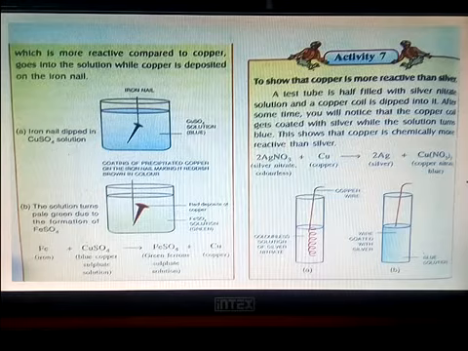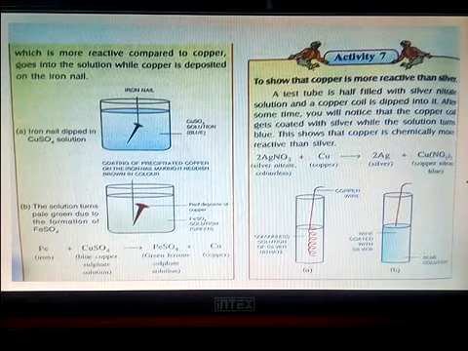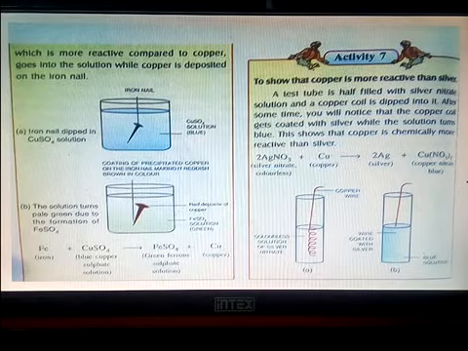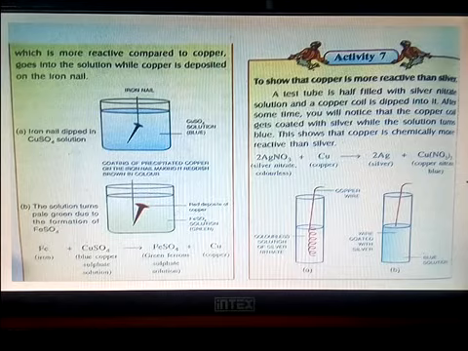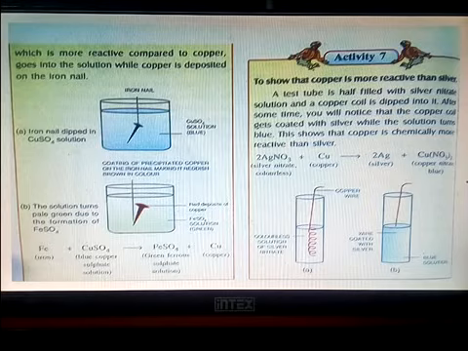So what you are doing is you are making silver nitrate solution which is colorless, and then you are dipping copper wire. After some time what you see is this colorless solution is turning blue, which shows that copper present in the copper wire is displacing silver from the solution.